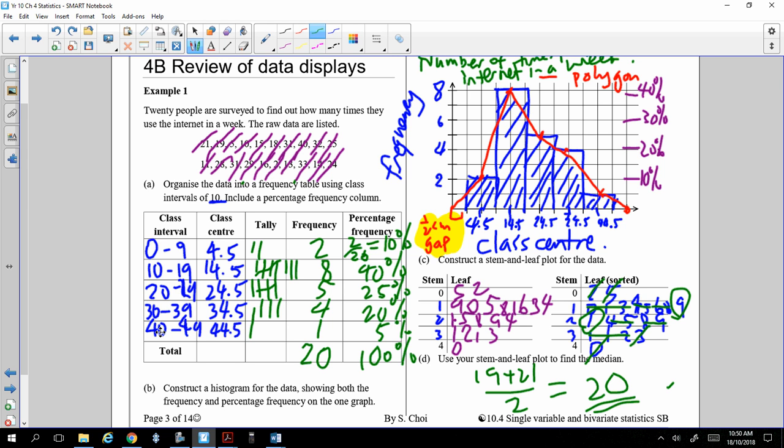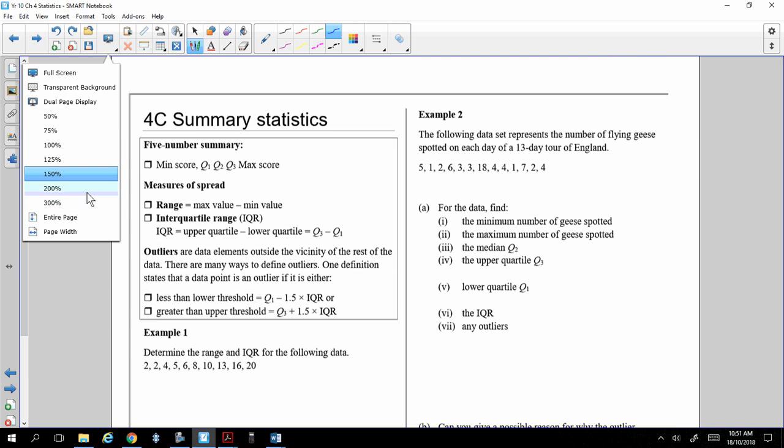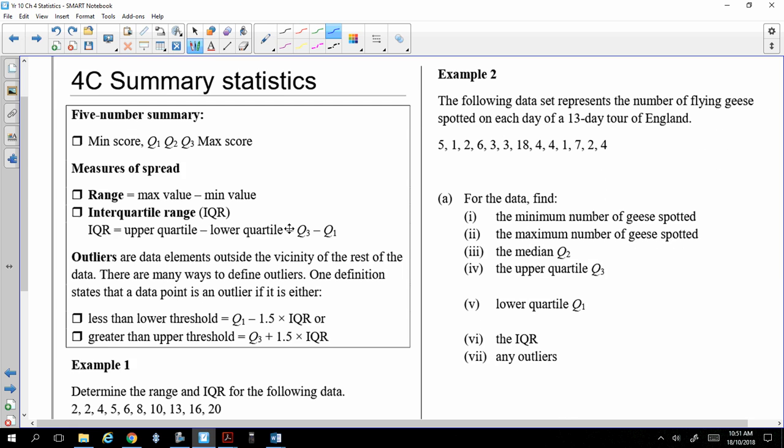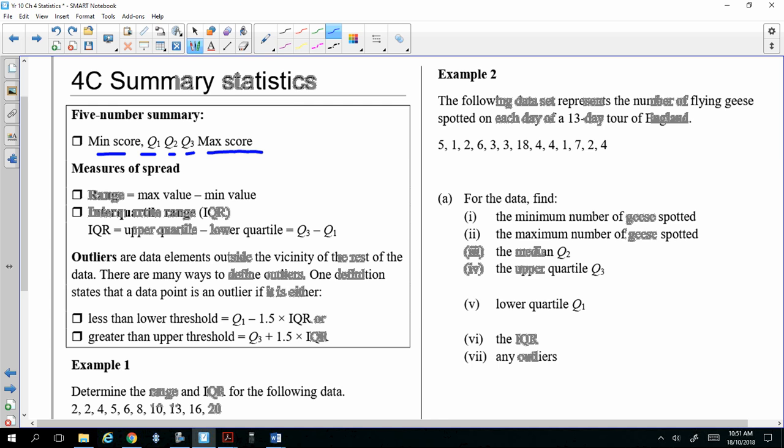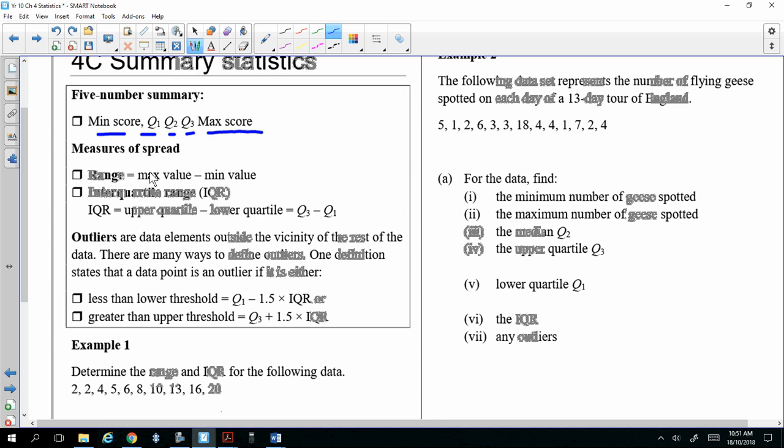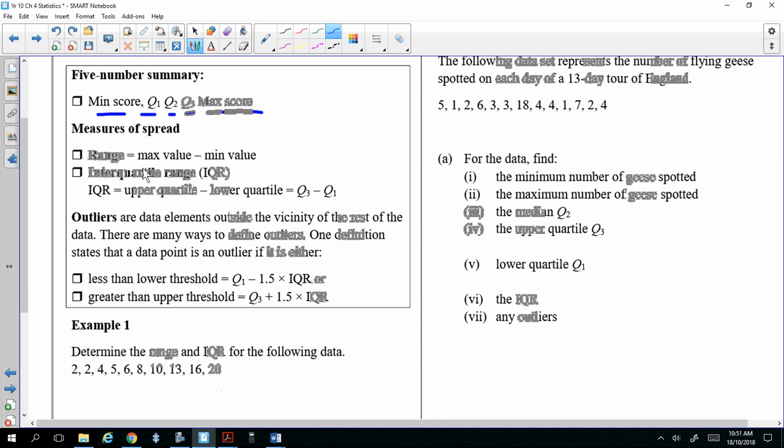Next page. All right, next page. 5-number summary. What's a 5-number summary? Minimum score, Q1, Q2, Q3, maximum score. To get the range, you do the maximum value minus the minimum value. Interquartile range is Q3 minus Q1. And there's outliers, and there are formulas for outliers.